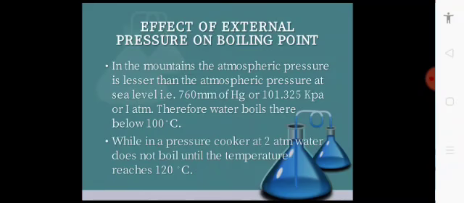Because the vapor pressure of water becomes 2 atm when the temperature reaches 120. So water boils at 120 in a pressure cooker. So that's why the boiling point of water in a pressure cooker increases to 120 degrees Celsius, because the atmospheric pressure is 2 atm in a pressure cooker.